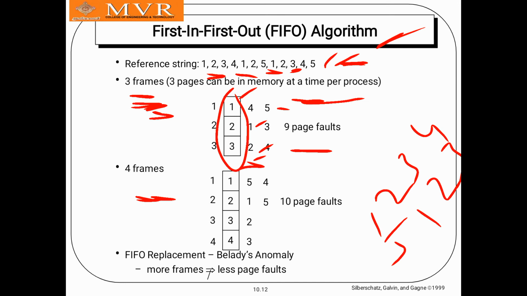Remaining, how much will be filled? 4, 5. So the 4, 5 will be filled in the frames. So if we take 4 frames, 10 page faults will occur. 4 plus 4, 8, 8 plus 2, 10. 10 page faults will occur. Okay, so with more frames, fewer page faults will occur.